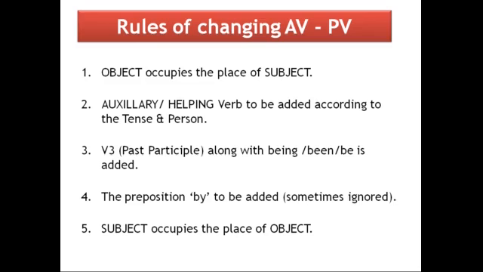But once again, in order to understand these 5 rules in a better way, in my next slide you can see some beautiful examples. 5 examples are given so that you can understand better. Let us have a quick look at all these examples. The very first one, see children: Mr. Kumar teaches English. All of you know that is an active voice because the subject is Mr. Kumar, teaches is the verb and English is the object.